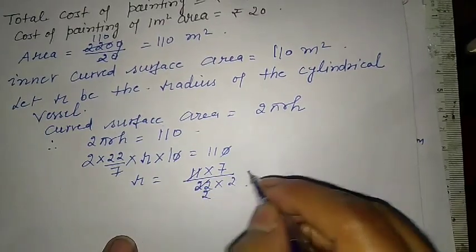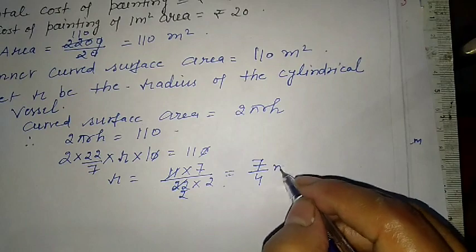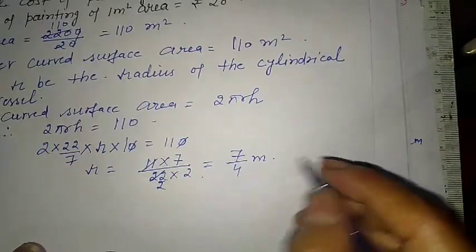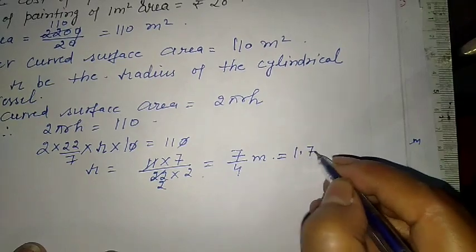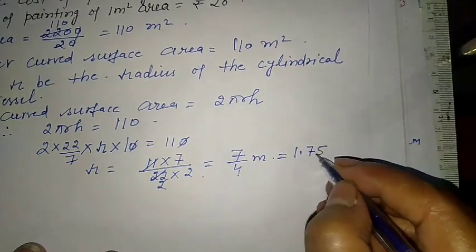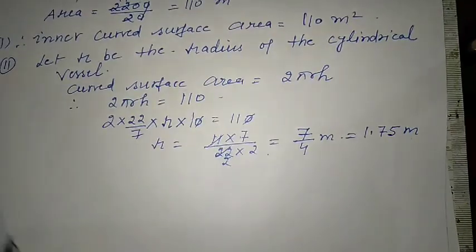So 11 2s are, we have 7 by 4 meter. Or if we want to divide, this is 1.75 meter. This is the answer for the second part.